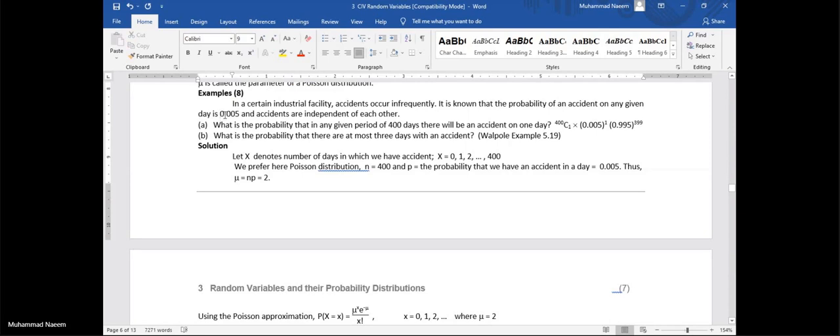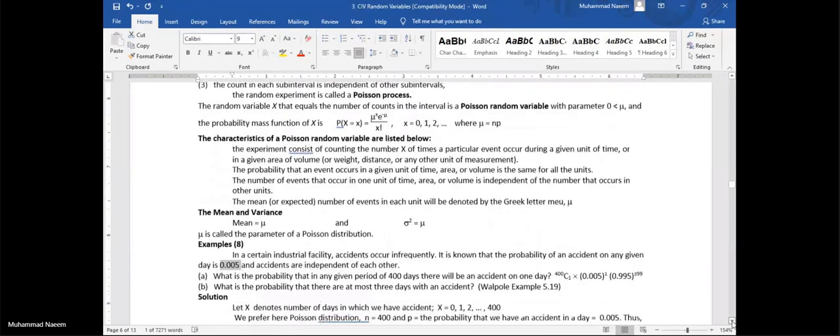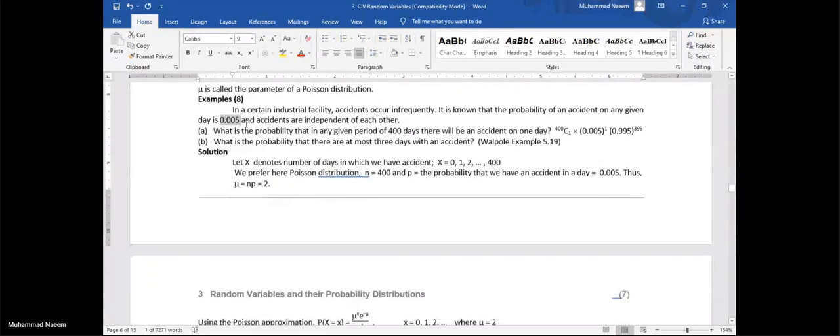Obviously, 0.005 is less than 0.05, the criterion for the Poisson distribution. So we prefer the Poisson distribution in this case on the basis that P is very small. Even N is also very large, but we have decided on the basis of P already.